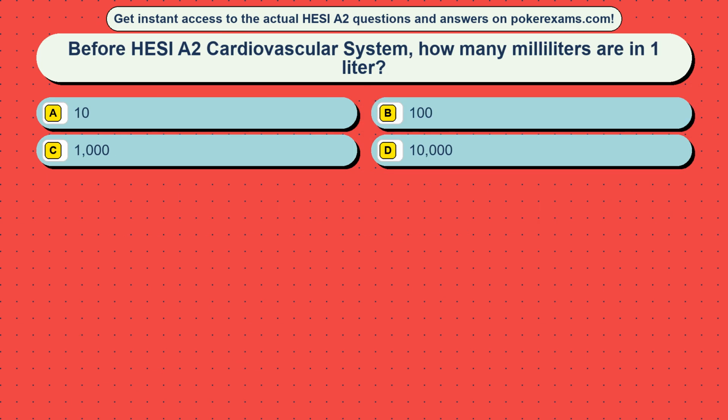Question 25. Before HESI A2 Cardiovascular System, how many milliliters are in 1 liter? Option A, 10.